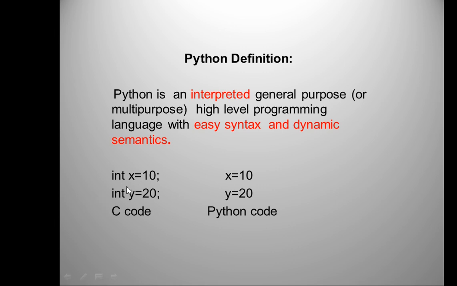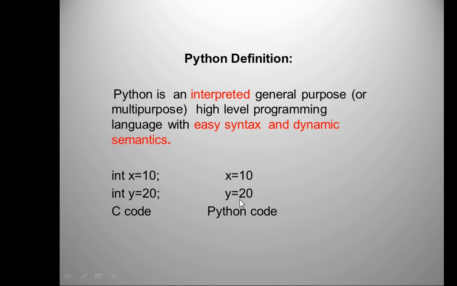It means x is an integer type variable which holds the value 10, y is an integer type variable which holds the value 20. But when we write code in Python, we write like this: x = 10, y = 20. There is no need to type the data type. It is very easy syntax. There is also no need to add a semicolon after every statement. So we can say that Python has very easy syntax.